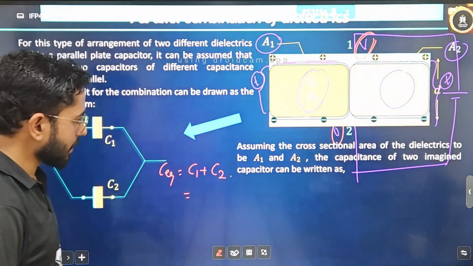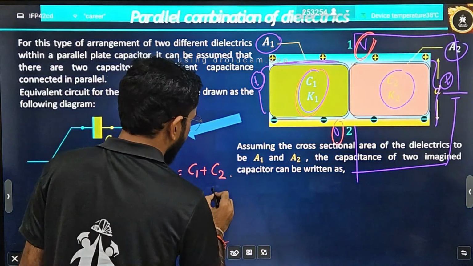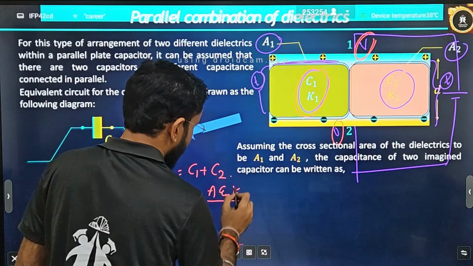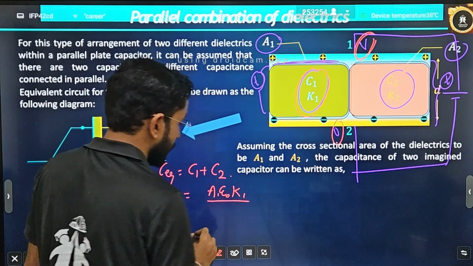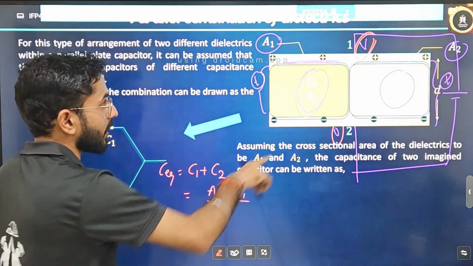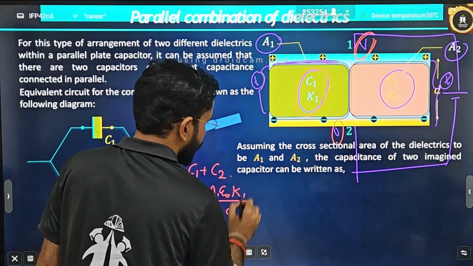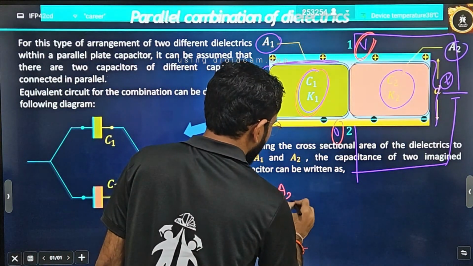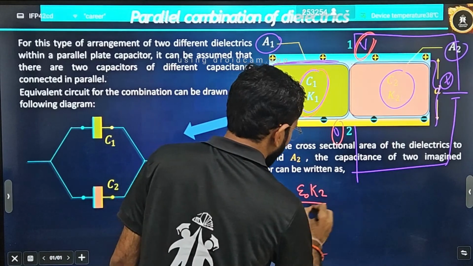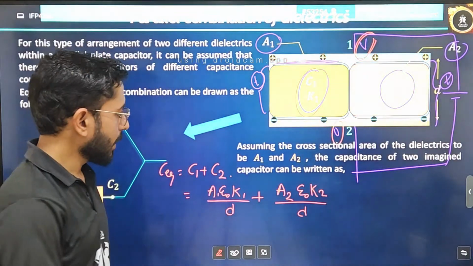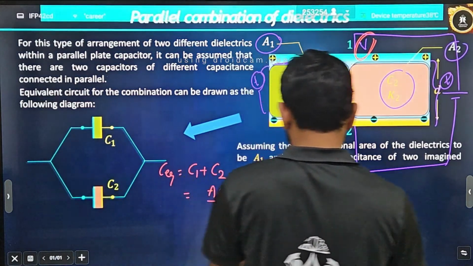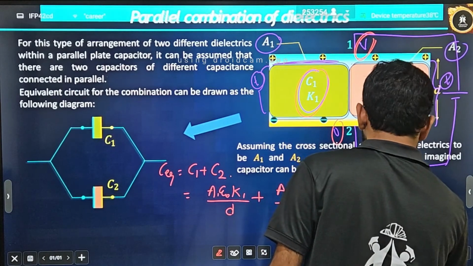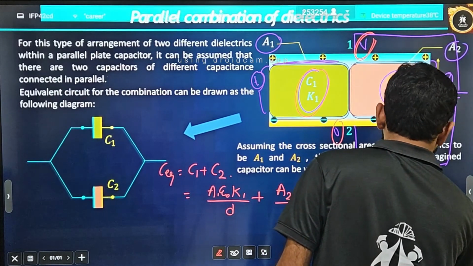And how do you write C1? Let's write it also. C1 is A epsilon naught, and what is the dielectric constant? K1 is multiplied also, divided by what is the thickness? Actually, I should write it as A1, not the complete A. A1 is given, and the thickness I am going to use is D. D is the complete net thickness that is given. Plus C2, I will write A2 epsilon naught into K2 divided by D. Correct? Now take the things that are coming common. What are the things that are coming common? You can take epsilon naught by D as common, and then there is a factor A1 K1 plus A2 K2.